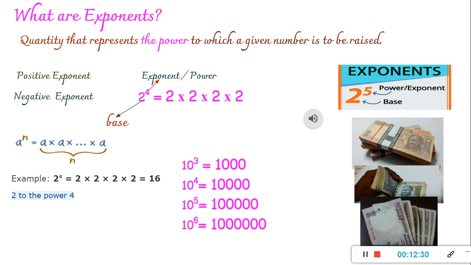Now, how will you read this, 10 raised to minus 3? This is definitely 10 raised to minus 3. What is this? 2 raised to minus 9, and 2 to the power minus 9. Both ways you can read. This is minus 15 whole raised to minus 4. So this way we can read negative exponents.